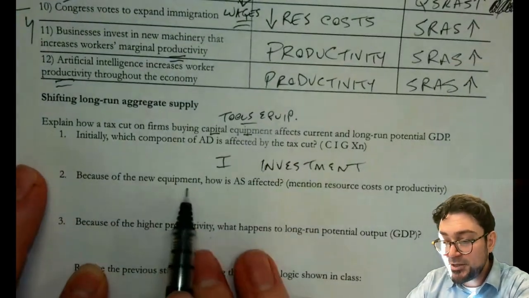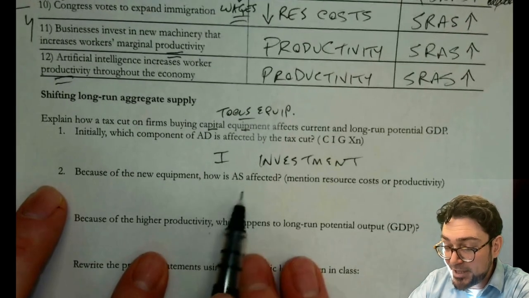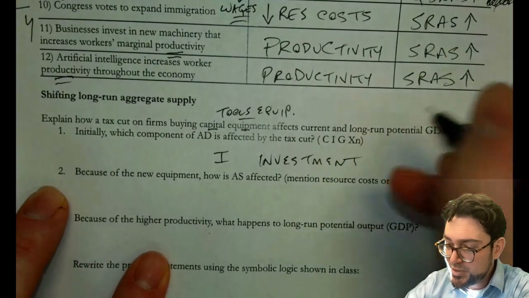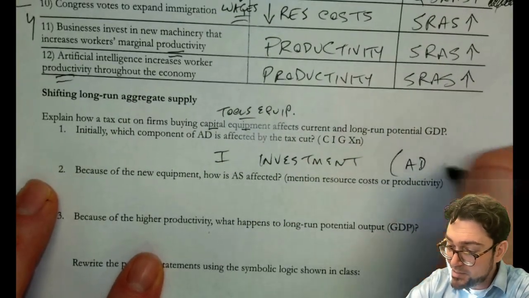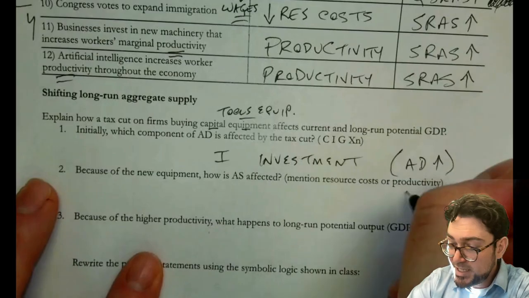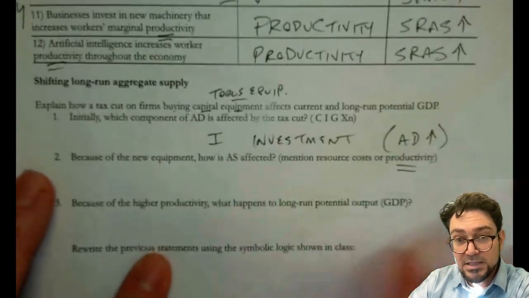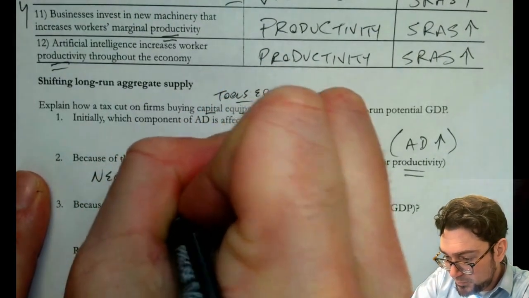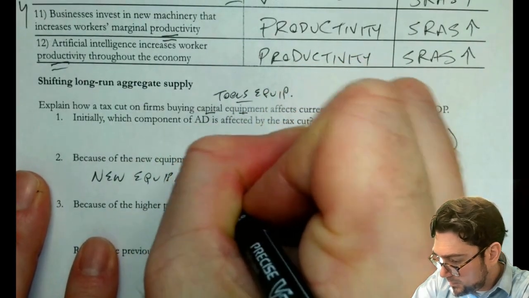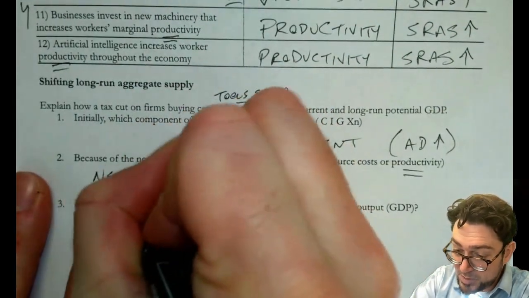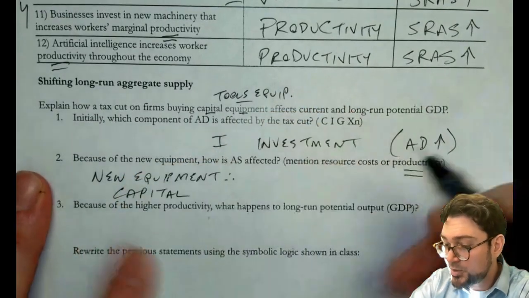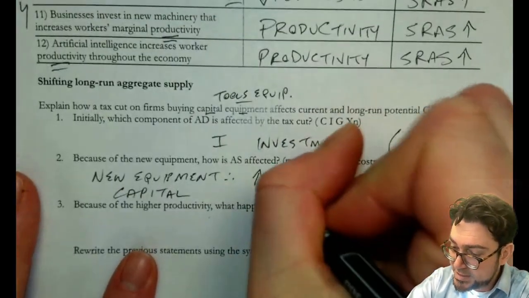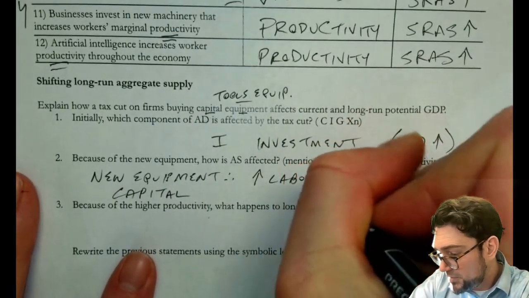Now, because of that new equipment, how is aggregate supply increasing? Now, here's where it gets a little tricky, right? Initially, we know aggregate demand would increase, but this would actually cause more productivity. So new equipment, therefore new capital equipment, we can actually kind of say that. New capital equipment, therefore increased labor productivity.